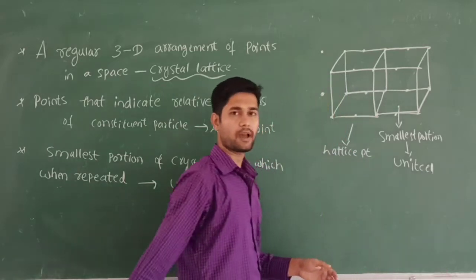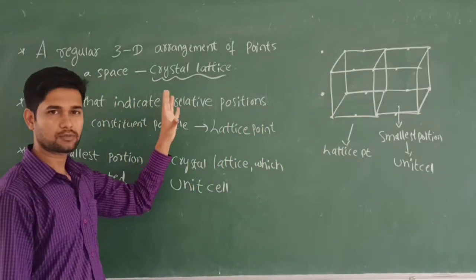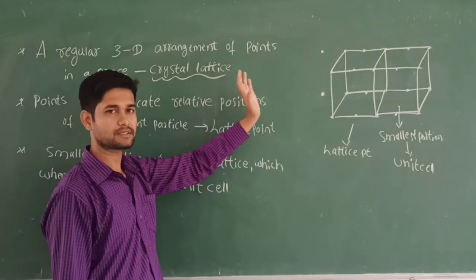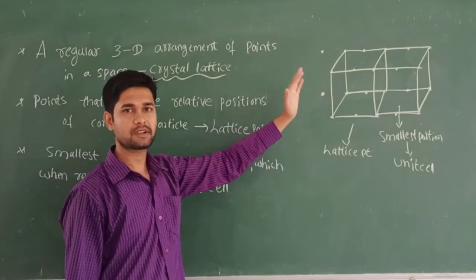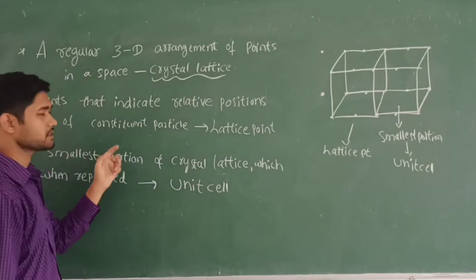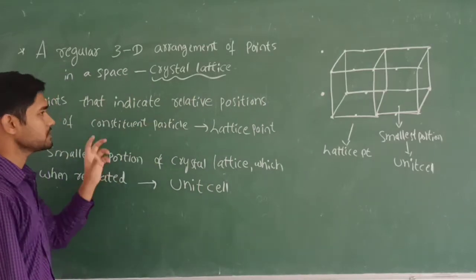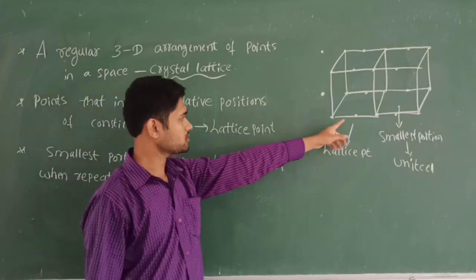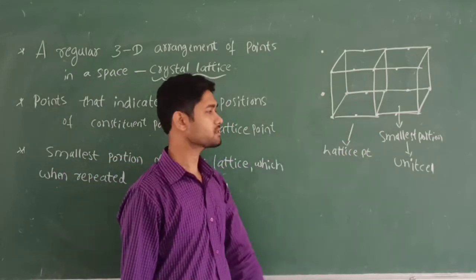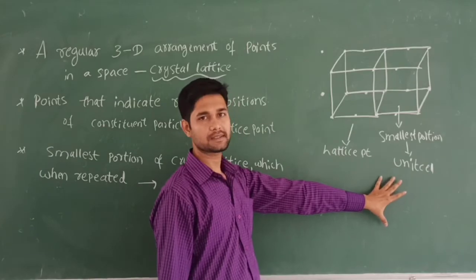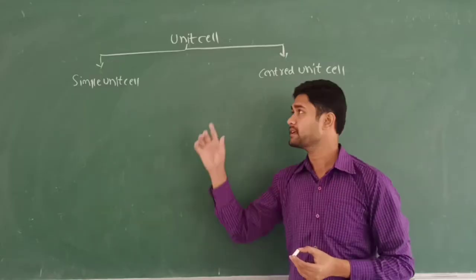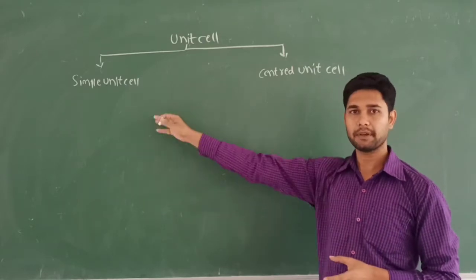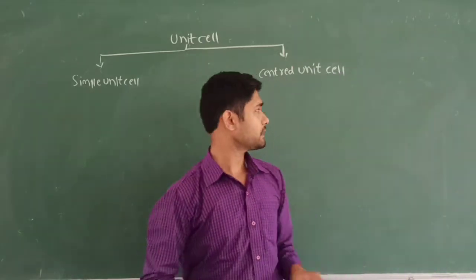So like this we have the short definitions. Crystal lattice means the three-dimensional arrangement of points in a space, each point in that crystal lattice is called a lattice point, and the smallest portion of this entire crystal lattice is called the unit cell. Here we classify the unit cell into two categories: the simple or primitive unit cell, and the second one, the centered unit cell.